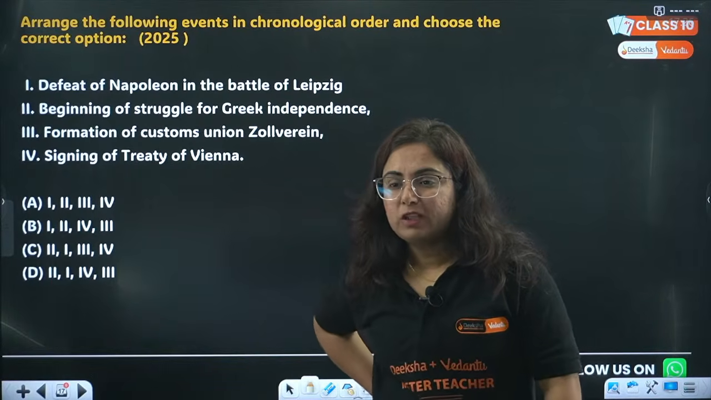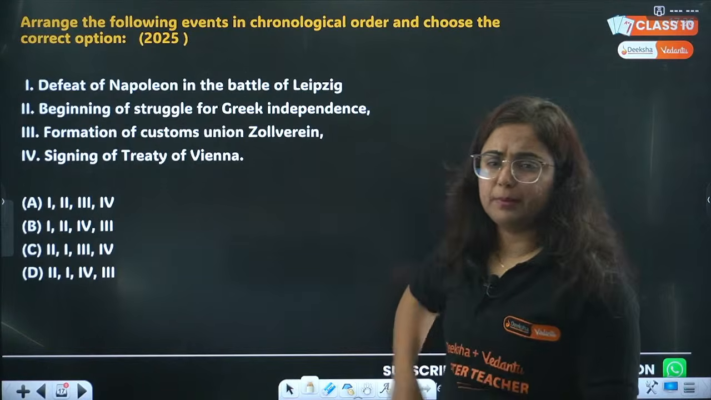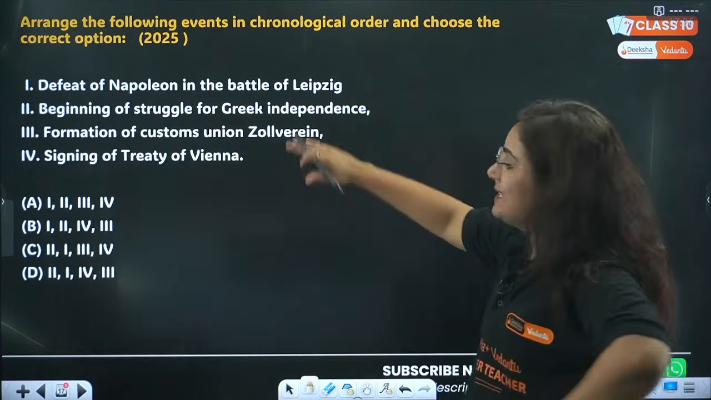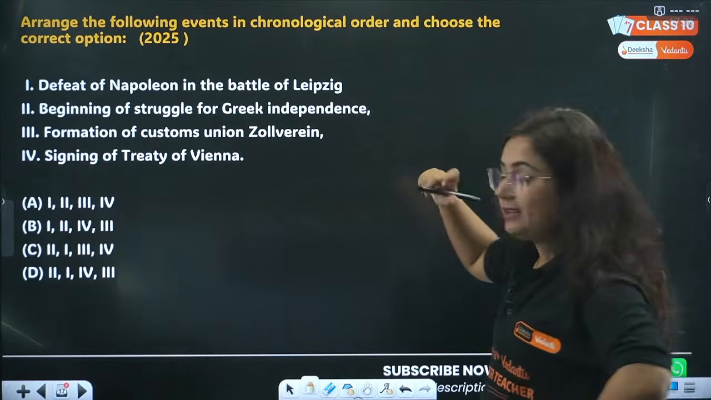Okay, one more time explain one point. Which point, beta? Ma'am, what happened? Nothing happened. So the question is about arranging the events in chronological order, right?